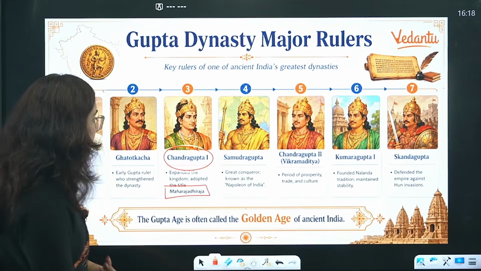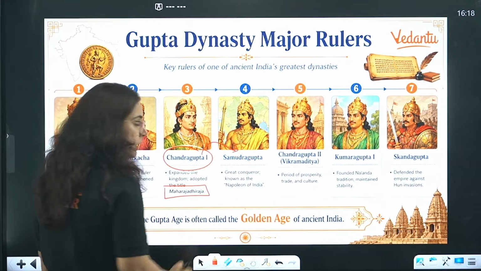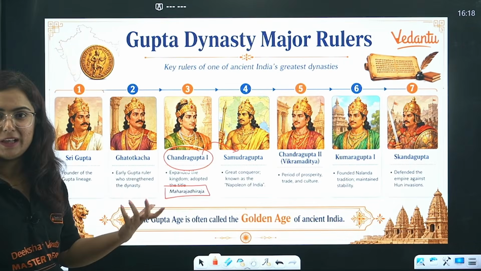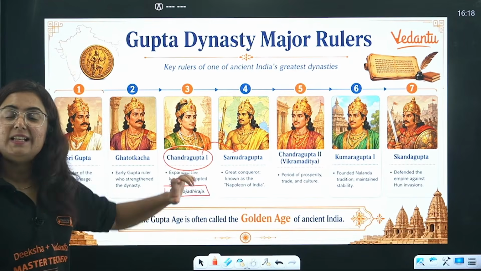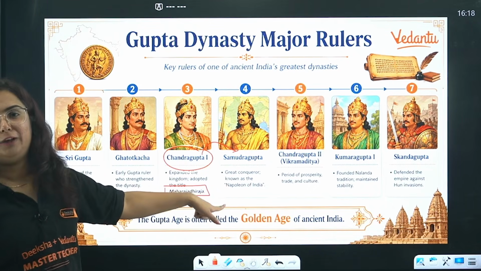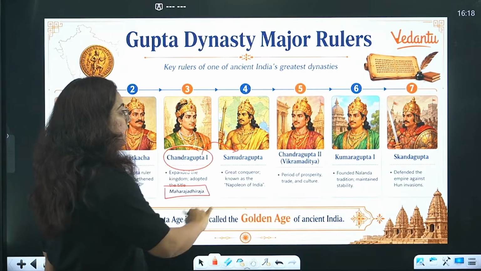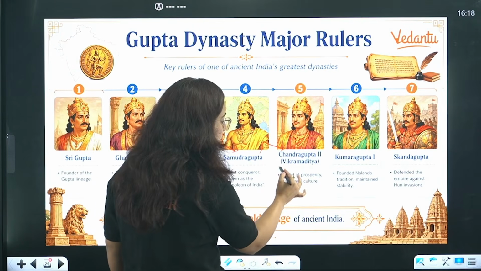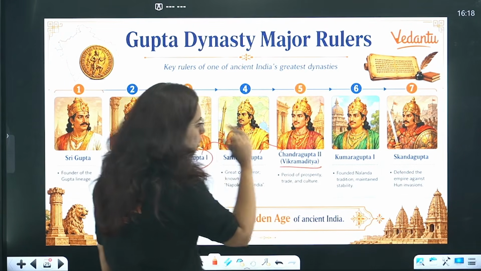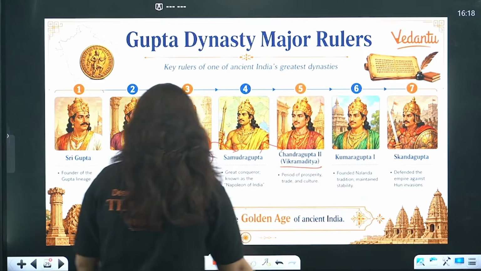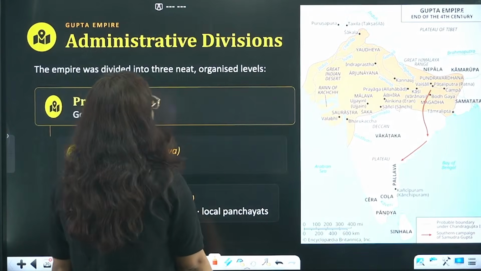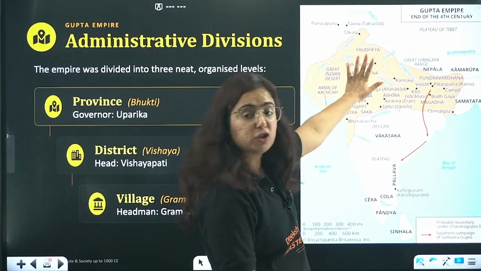Then came the great Samudragupta, right? He was a great Veena player, and he is regarded as the Napoleon of India. Why? Because he expanded the Gupta empire at that time. Then Chandragupta II, popularly known as Vikram Aditya, Kumar Gupta, Skand Gupta, and after that the Gupta dynasty also declined. So this is the picture.